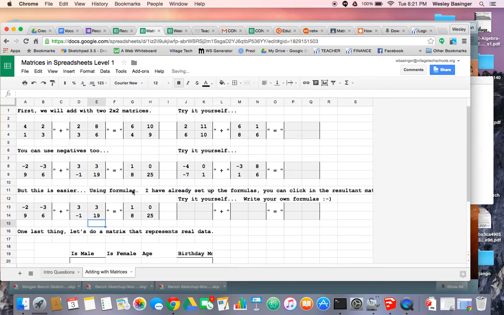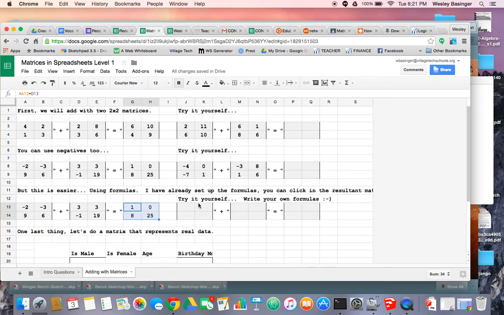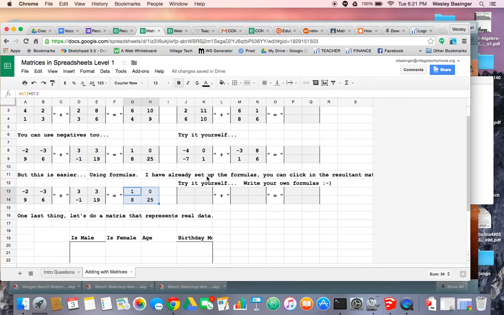And if you see, I get the same answer as above, but I didn't have to do any of the math myself. It was already pre-done for me. Okay, so see if you can try to do some of those formulas yourself. Here's some like this. You can try these on your own too if you have the time.